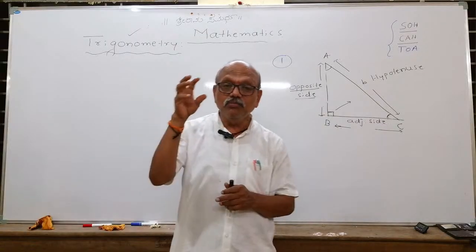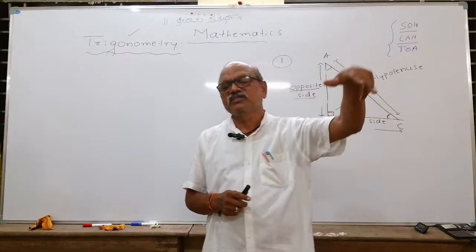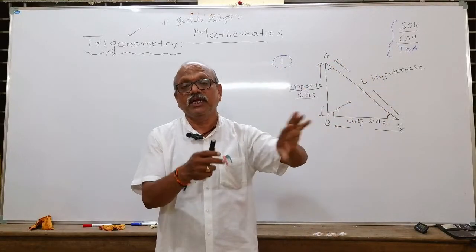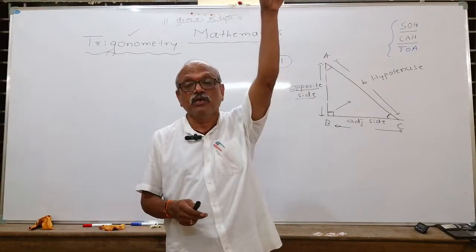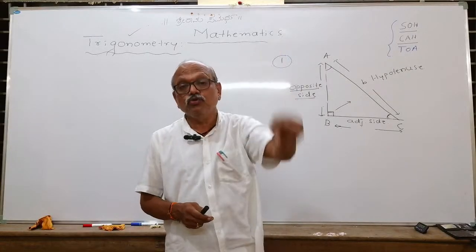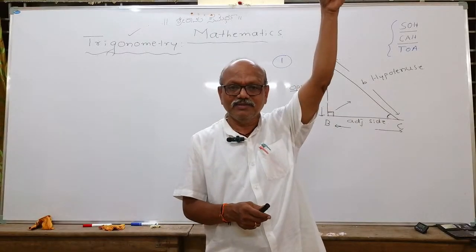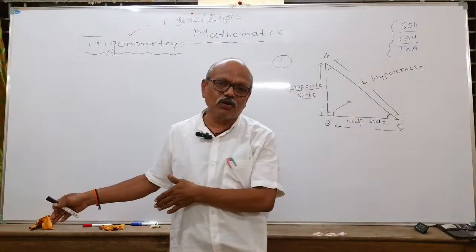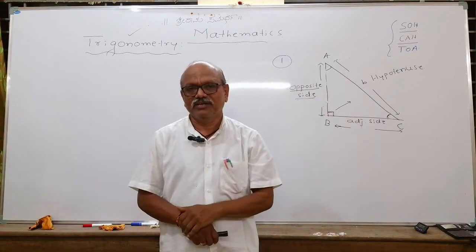It was first used by Egyptians to measure heights and distances. One application of trigonometry is to measure height. Suppose you are standing before the Qutub Minar. Its height can be measured without actually climbing it with a thread. You can sit on the ground and, using trigonometric concepts, measure its height.